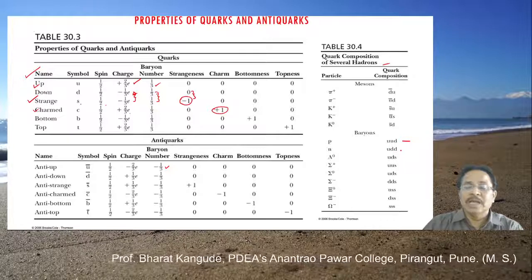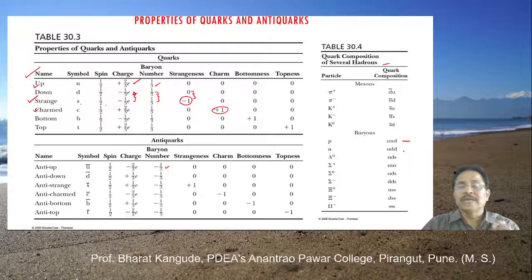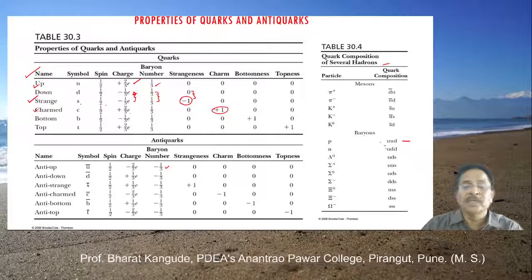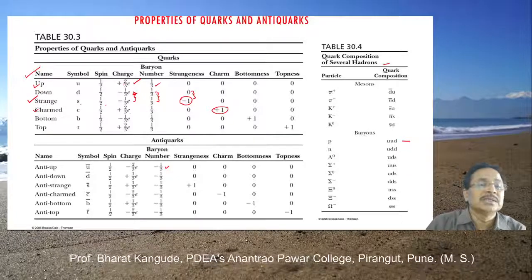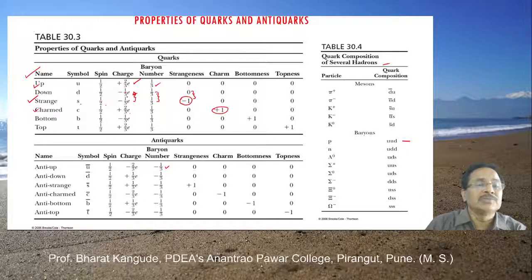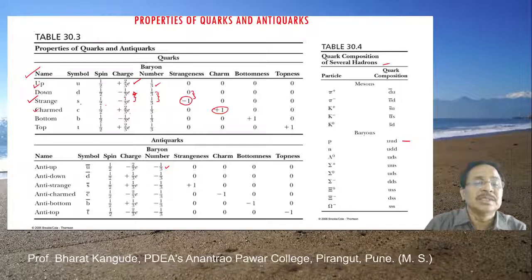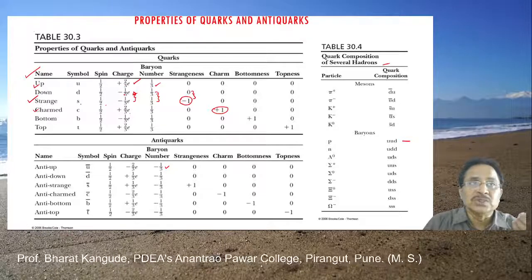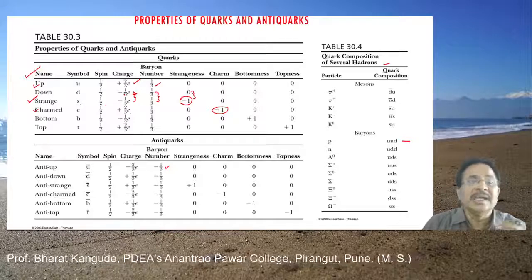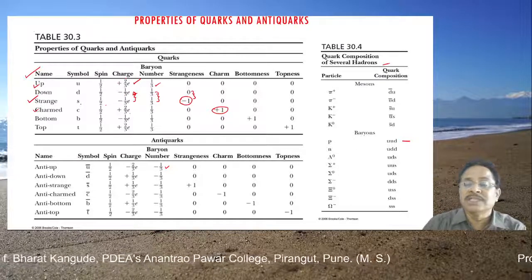You can imagine, and that's what we had said in the beginning. We said that the neutron possesses positive as well as negative charges simultaneously, because u has charge 2 by 3 and d has charge minus 1 by 3. So plus 2 by 3 minus 1 by 3 minus 1 by 3, the total charge is 0. So it is not chargeless, it is neutral in that sense, on the basis of these quark charges, which can be seen here.